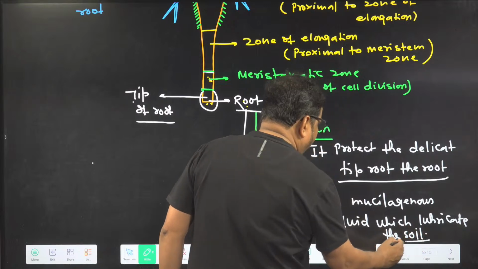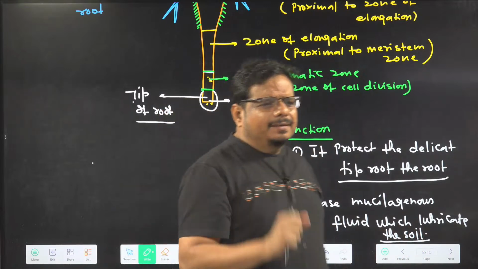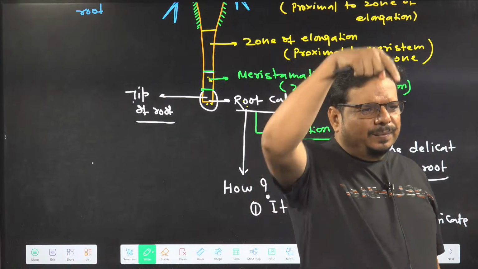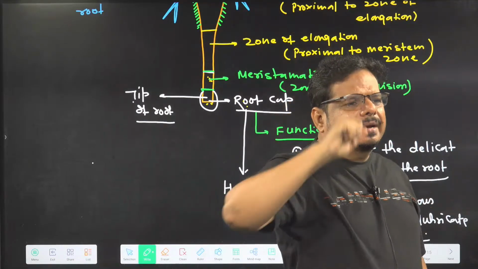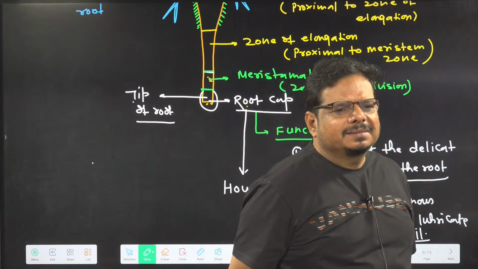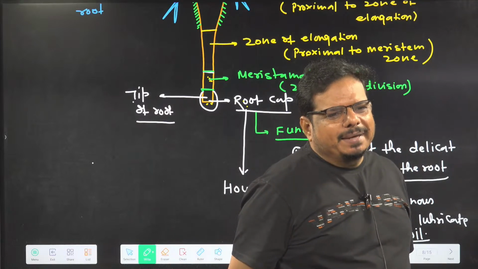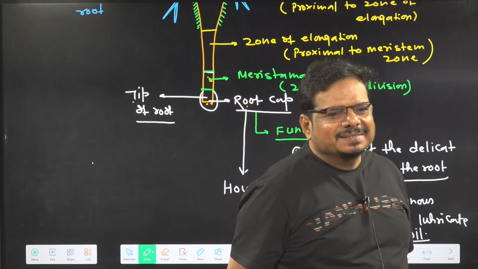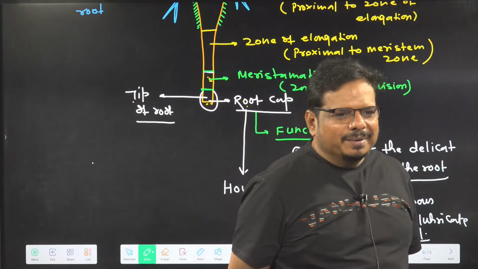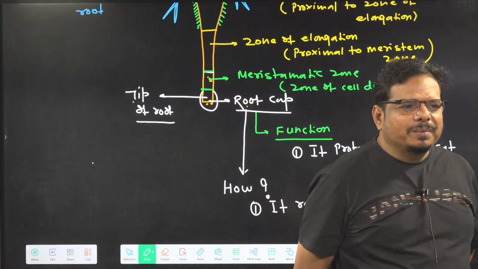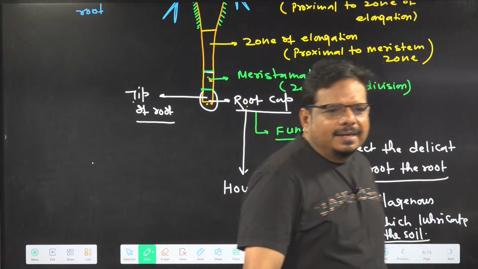When the soil gets lubricated, does penetration become easy or difficult? Are chances of damage less or more? Tell me. It becomes easy. Chances of damage are less. Clear or not? And second,